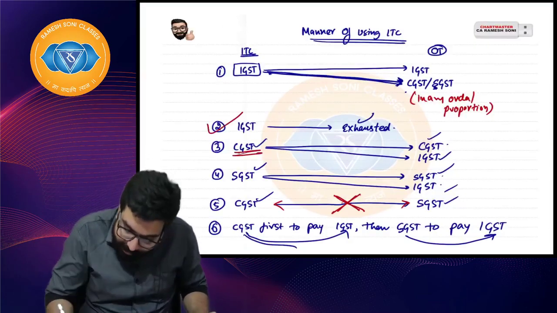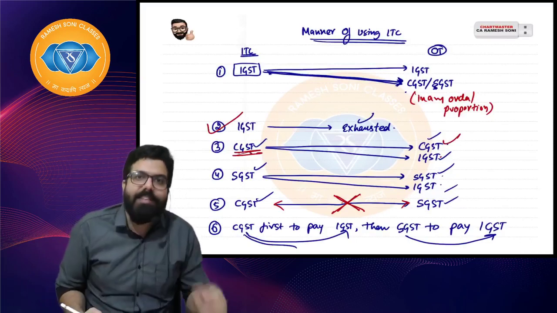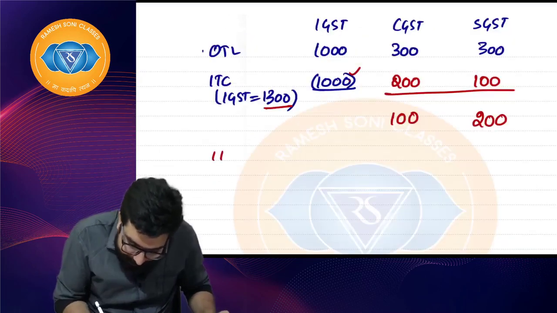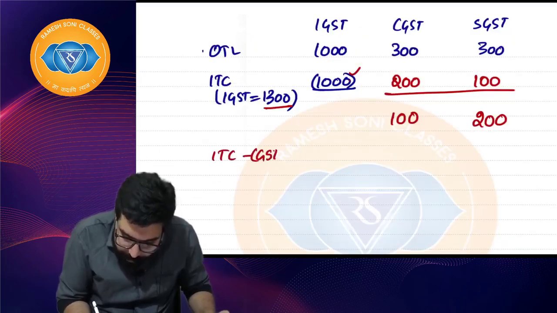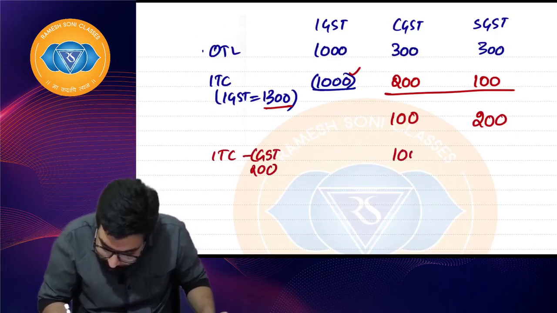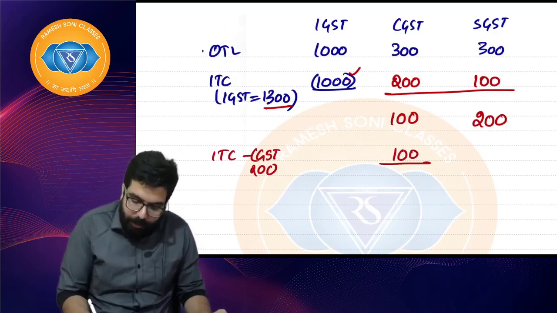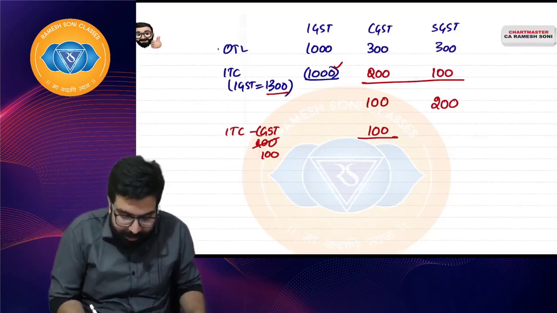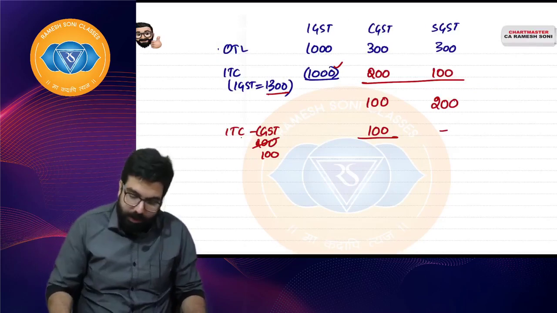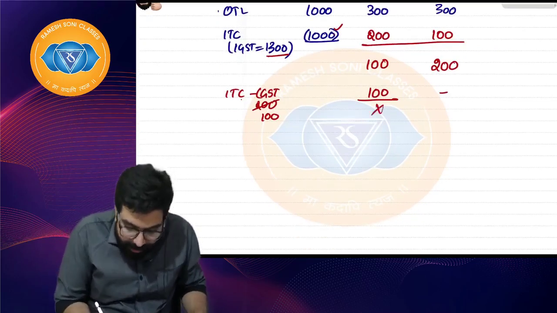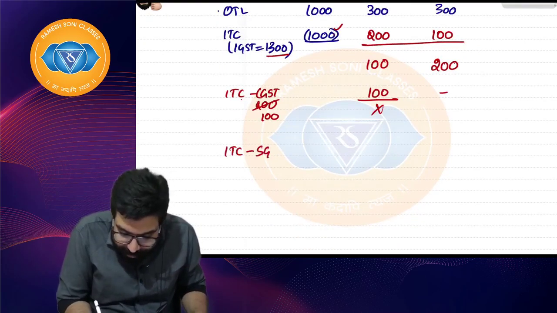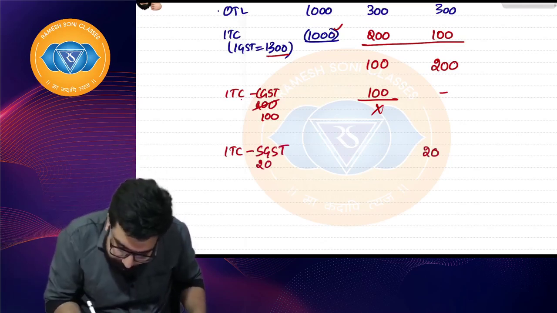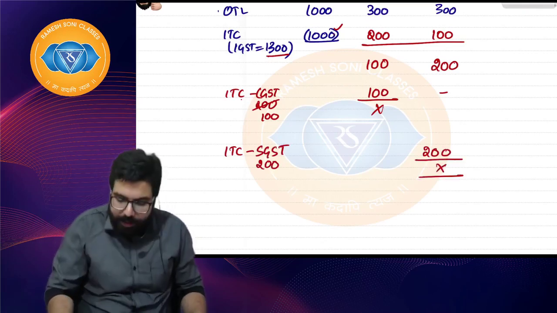Now you'll use CGST to pay CGST and then CGST to IGST if any. Sir, CGST to CGST. So I have ITC of CGST. How much, sir? 200. So I will use 100 only here because 100 is payable. So I'll still have 100 which is remaining with the government as ITC. Okay, sir. But sir, CGST you can't use for SGST. Not possible. So sir, this is closed. Now I'll take my ITC of SGST to pay what? SGST. So sir, I have 200. I'll use 200 here and I don't have to pay anything to the government.